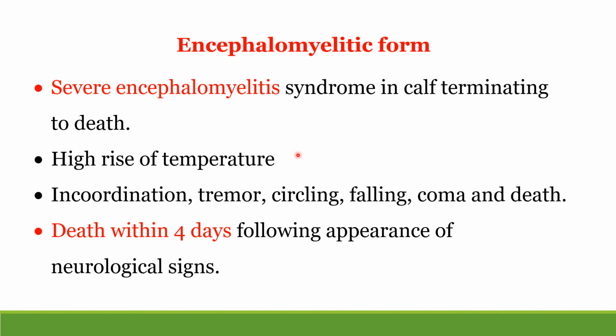There is high rise of temperature, incoordination, tremors, circling movement, and the animal is falling down. Then after excitatory symptoms, there are depressive symptoms. There is coma and death of the animal. Death occurs within 4 days after the appearance of neurological signs.